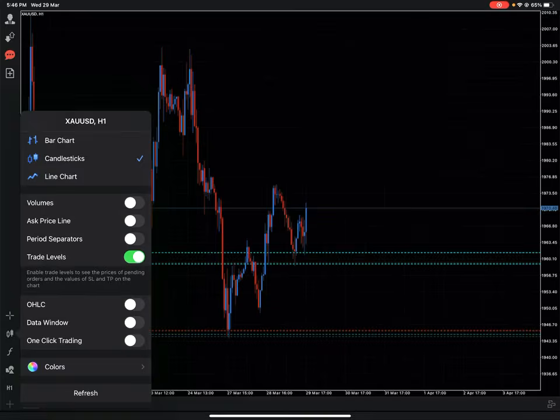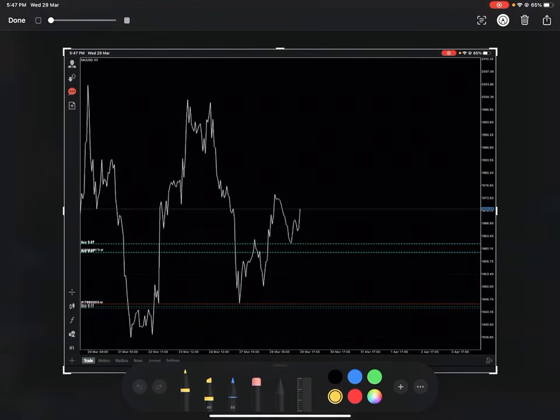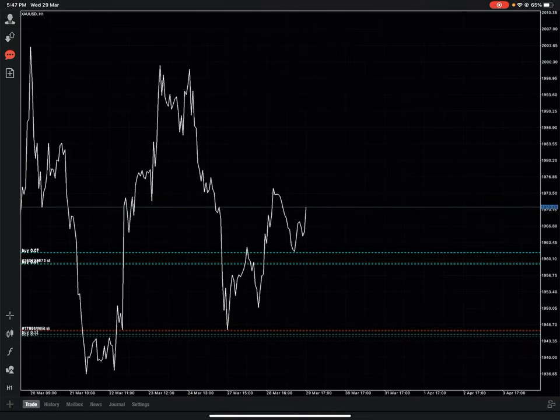Now you need to turn to line chart. Now you need to backtest. Why did gold fly here? Why did gold fly here? And why did gold drop here? You need to understand why gold dropped here. You need to understand all the concepts and the reasons.